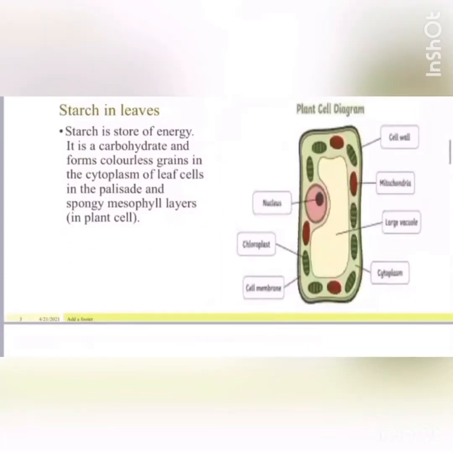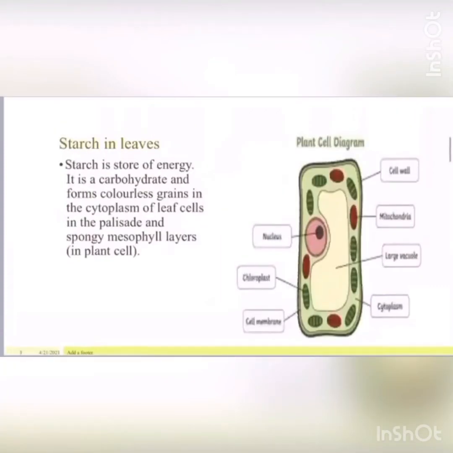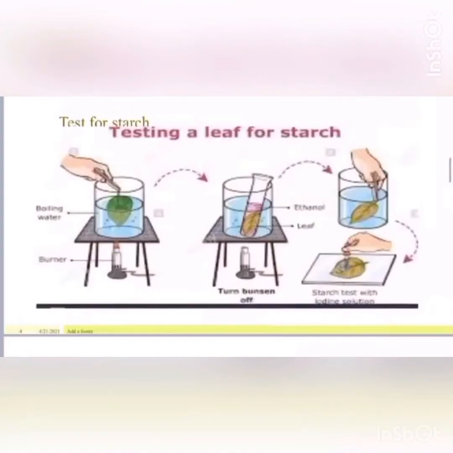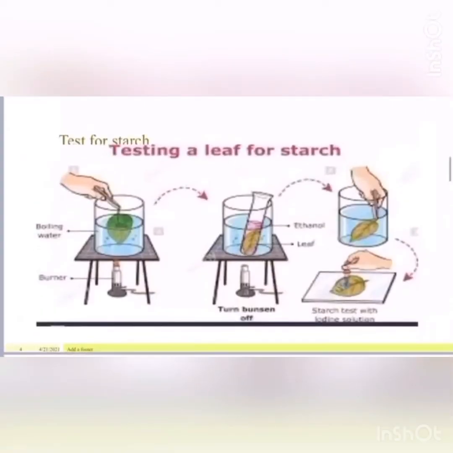Then we're going to see what is starch. Starch is a store of energy. It is a carbohydrate and forms colorless grains in the cytoplasm of a leaf cell in the palisade and spongy layer. So this is how we test for starch in a leaf.